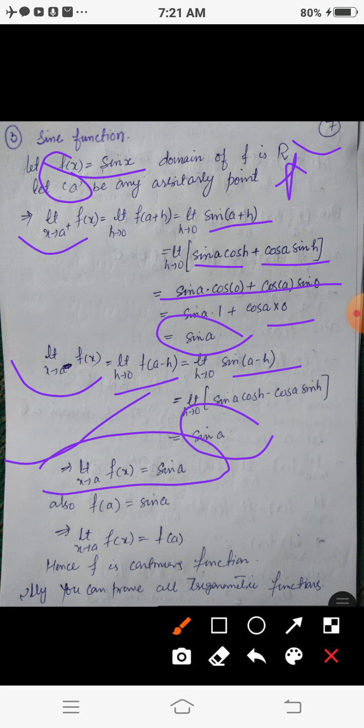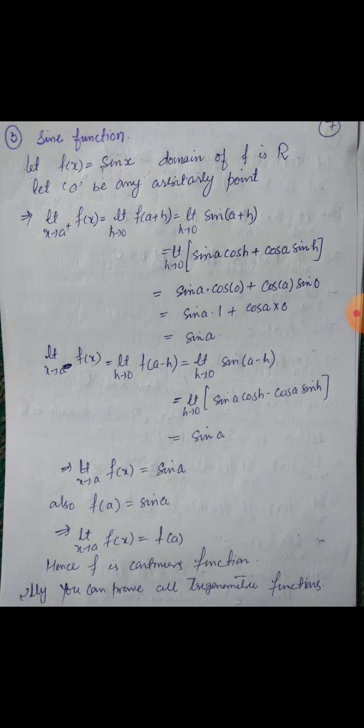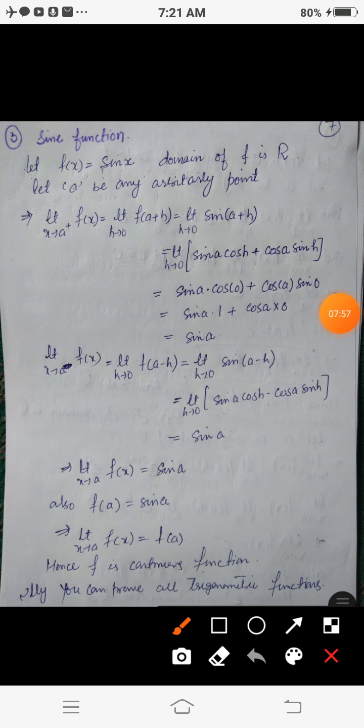Similarly, the value of the function at point a is simply sine a. So the limit exists and equals the value of the function at the given point. So f is continuous, meaning sine is continuous at point a. Here a is an arbitrary point in the domain of sine, which implies that it is continuous at each and every point. Similarly, you can prove that the remaining trigonometric functions are continuous in their domains, like cos, tan, cot, cosec, sec, etc.